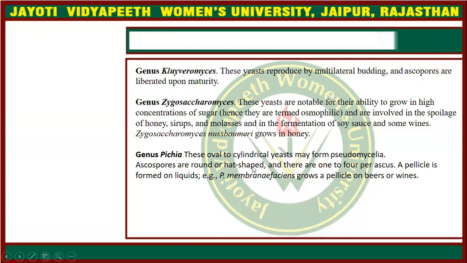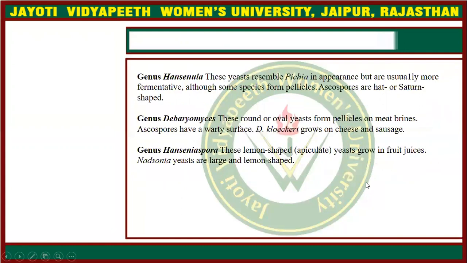There may be one to four ascospores in a single ascus. A pellicle is formed on liquids, and an example is Pichia membranaefaciens, which grows on beers and wines.